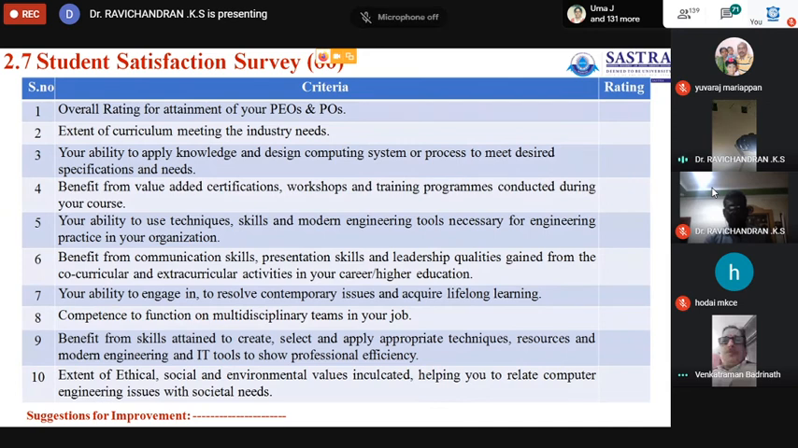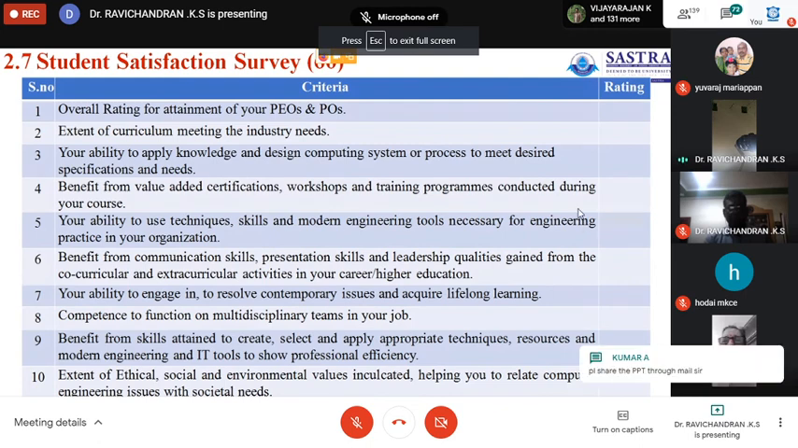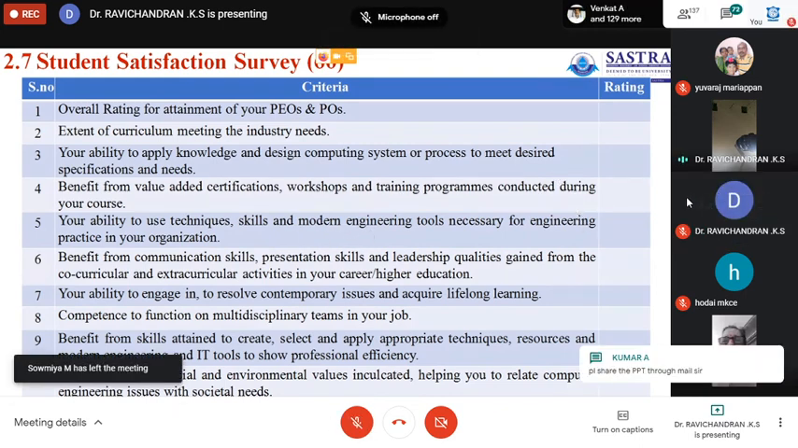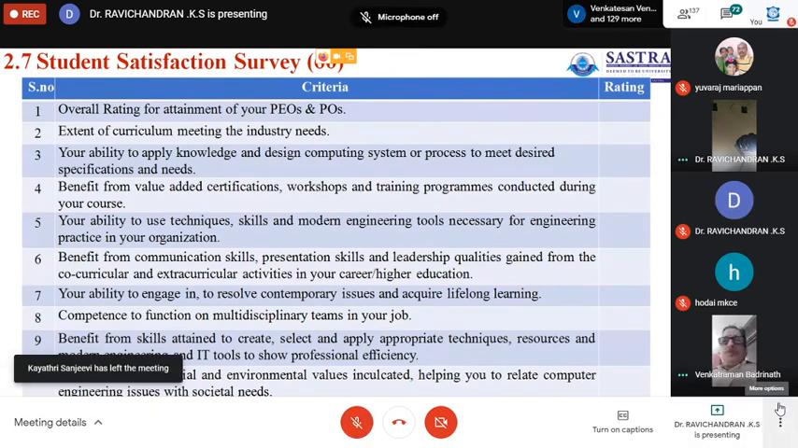Whether the curriculum meets the industry needs; your ability to apply knowledge and design a computing system or process to meet the desired specification and needs; benefit from value added certification, workshops and training programs conducted during your course; your ability to use techniques, skills and modern engineering tools necessary for engineering practice in your organization.